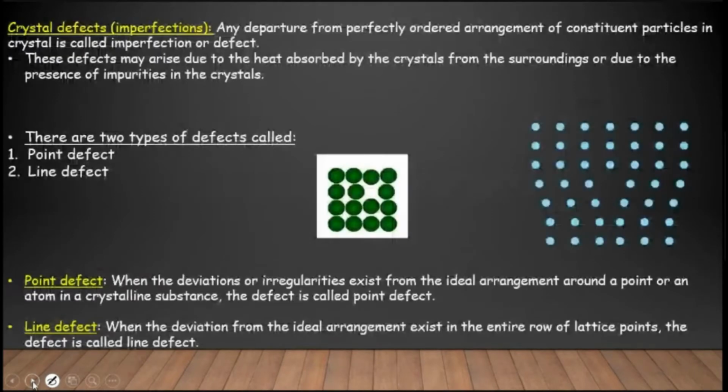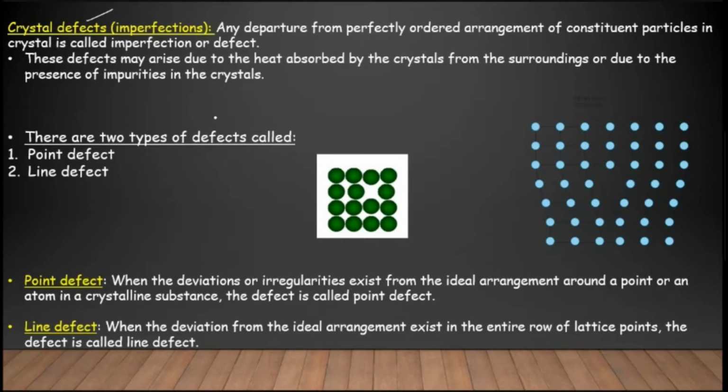Coming to crystal defects: any departure from the perfectly ordered arrangement of the constituent particles. You know that the constituent particles are arranged in a regular manner. If there is any imperfection in the orderly arrangement of constituent particles, such imperfections we call crystal defects or imperfections.